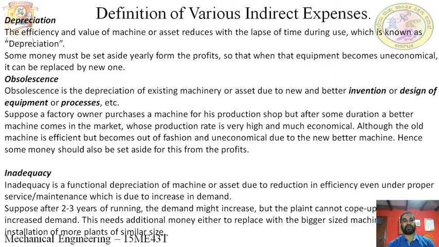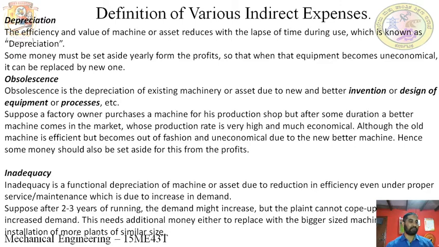So what will happen if a company is manufacturing some component with a particular machine, and the component has become highly successful in the market? Much demand has come for that market. Now the company is using only that one machine for manufacturing that component, but the demand is more.